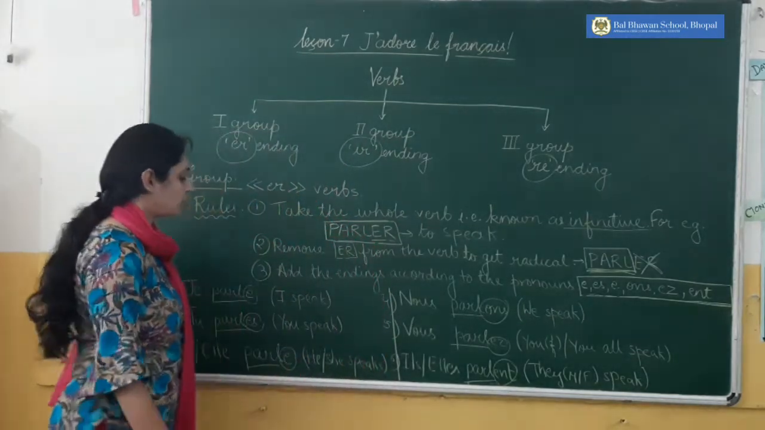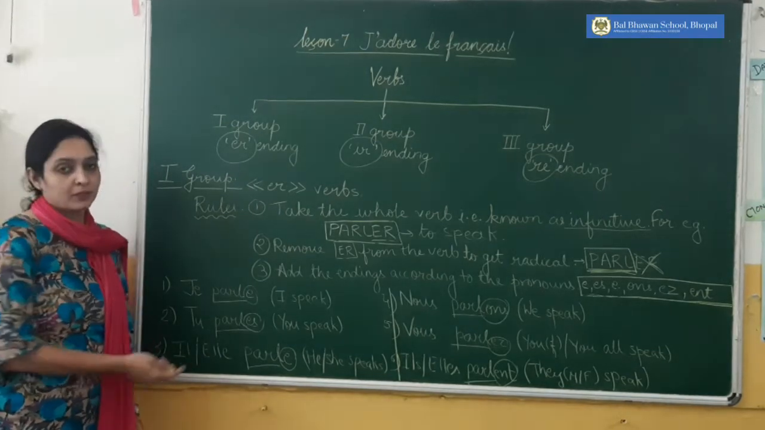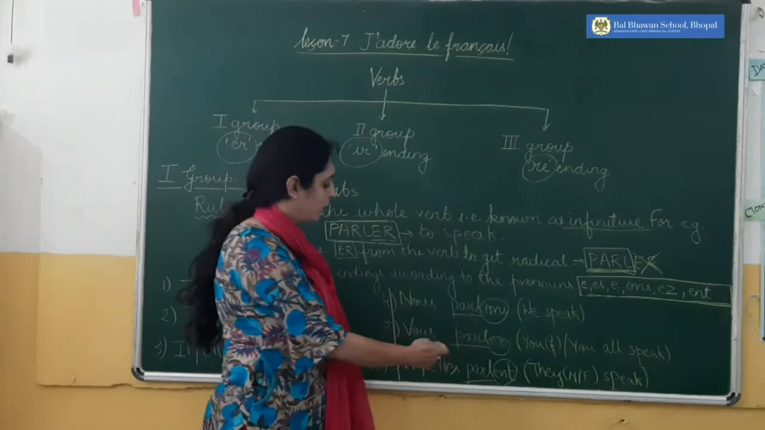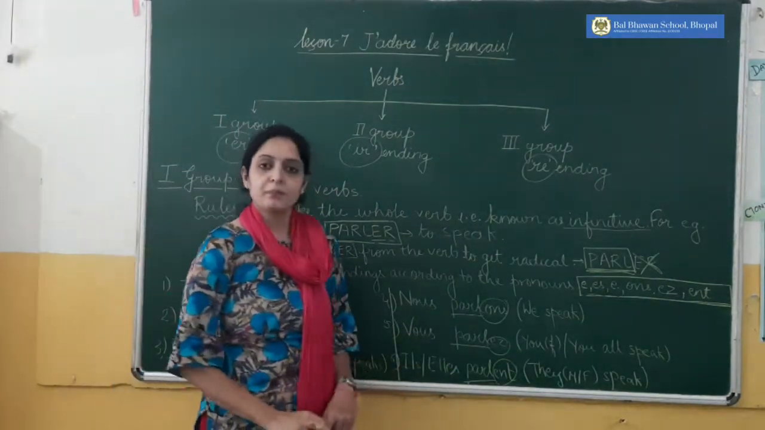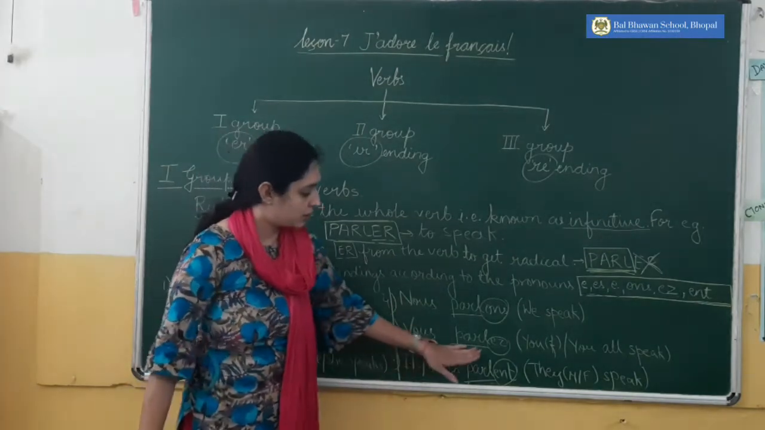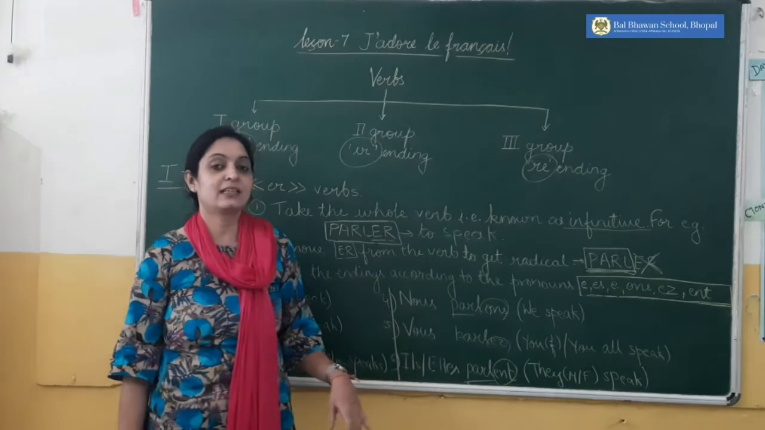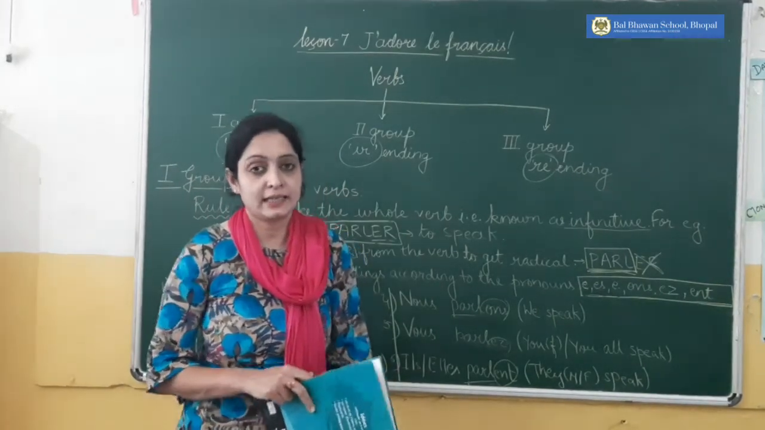You just repeat with me. Je parle, tu parles, il parle, elle parle, nous parlons, vous parlez, ils parlent, elles parlent. This is the conjugation, children. In the same manner, you can conjugate other ER ending verbs as well.